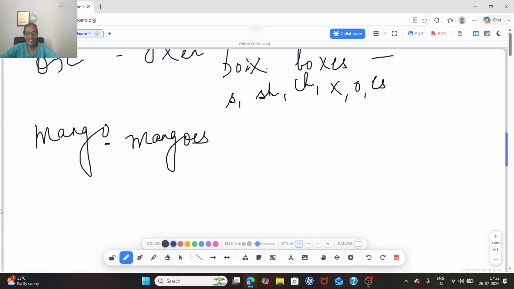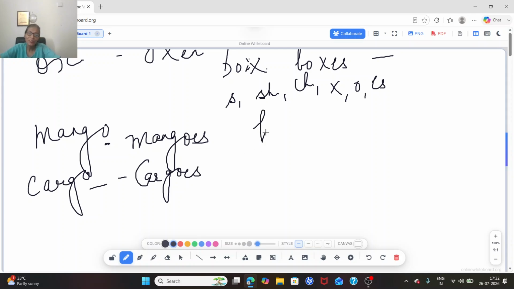If I say cargo, ending with o, it will become cargoes. Right. I say hero, ending with o. Heroes. Again, this is a simple rule. Potato, potatoes. Buffalo, buffaloes. Volcano, volcanoes. A few ending with o.